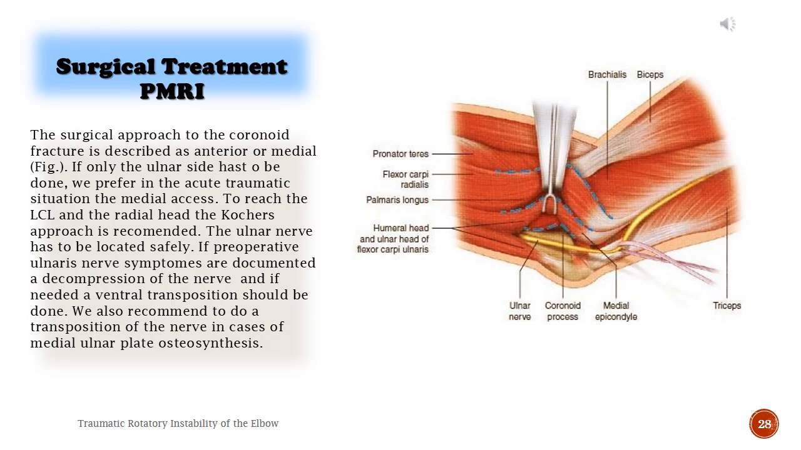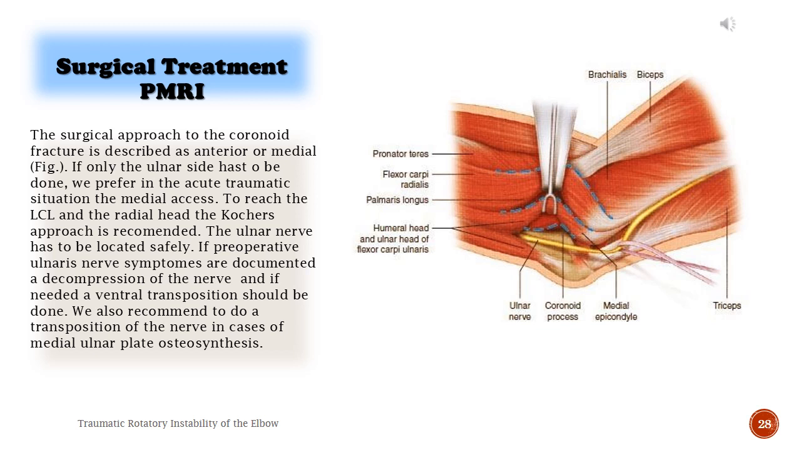Surgical treatment PMRI. The surgical approach to the coronoid fracture is described as anterior or medial, figure. If only the ulnar side must be done, we prefer in the acute traumatic situation the medial access. To reach the LCL and the radial head Kocher's approach is recommended. The ulnar nerve must be located safely.